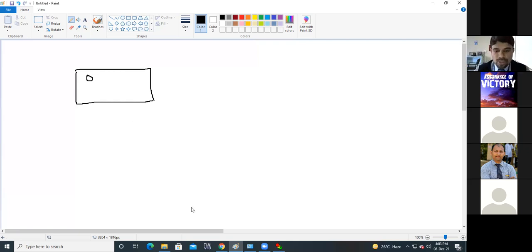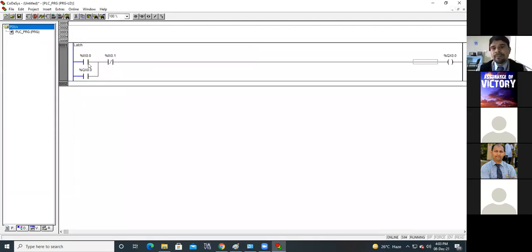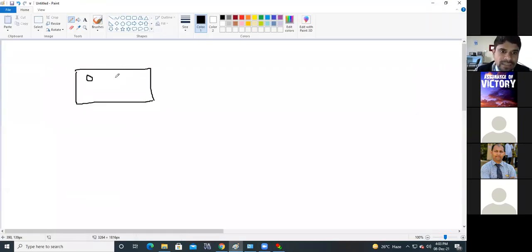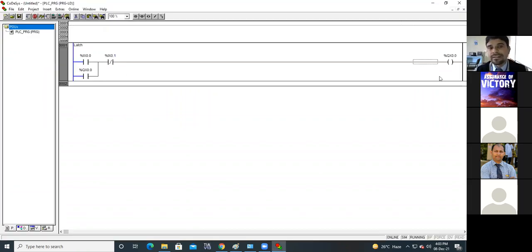Why? Because of this arrangement in the ladder diagram. Now we can say that this is the start button. Now, if you want to make it off, another red button is available. As soon as you press that red button, what happens? The system turns off. That means it is the stop button. And why does it happen? Because in the ladder diagram we have arranged it like that.